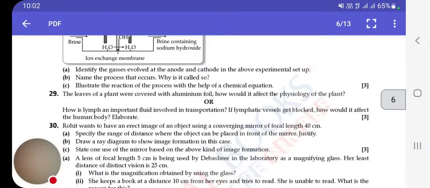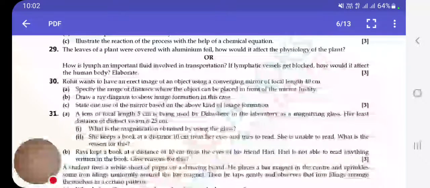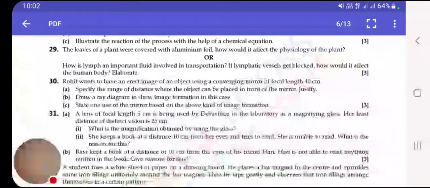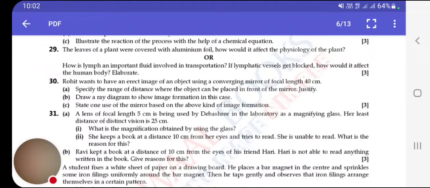Okay. Question number 30. Rohit wants to have an erect image of an observation using converging mirror of focal length 40 cm. Question A is specify the range of distance the object is placed in the front of mirror. The object has to be placed at a distance between 0 to 40 cm. This is because image is virtual, erect, and magnified when the object is placed between F and P.